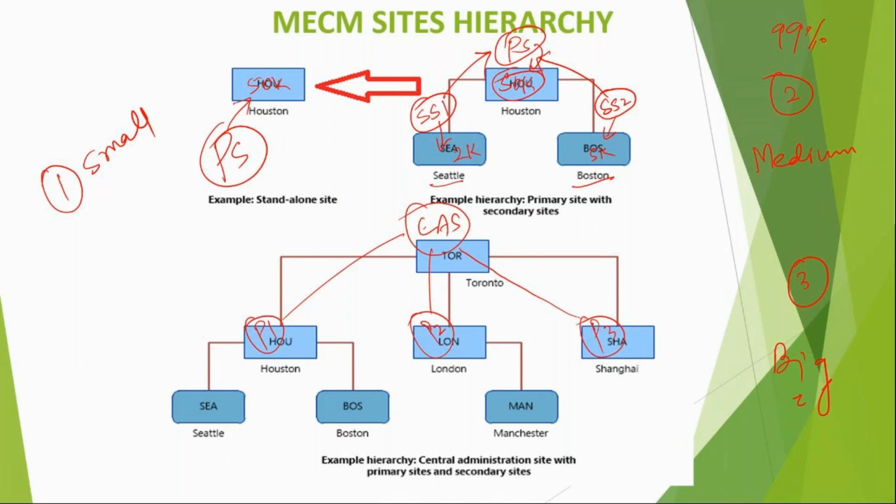Big organizations, guys. What if the devices are more than 825,000? Then you need more than one central administration site. How would the hierarchy be? You will have to have a separate hierarchy. You can't mix two central sites together. The other one will have its own tree, its own forest. So this will be like twice or thrice.